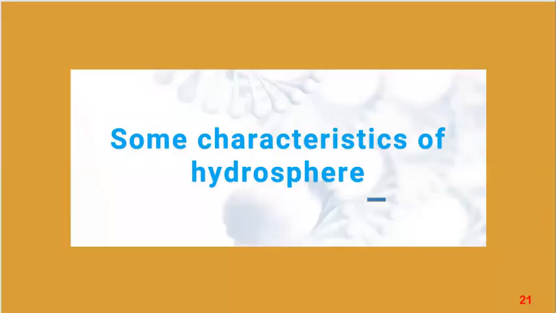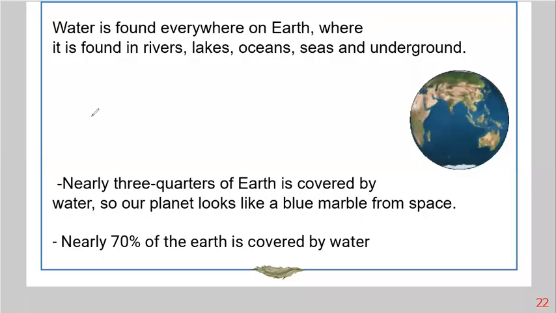Okay, some characteristics of hydrosphere. The one we've talked about previously was some characteristics of biosphere: plant, human, animal, and etc. A characteristic of hydrosphere is the water. The water is found everywhere on Earth.